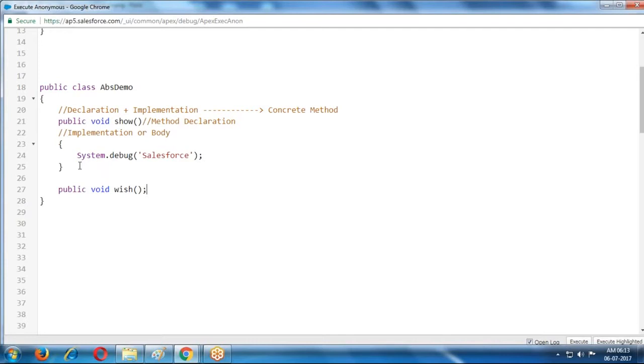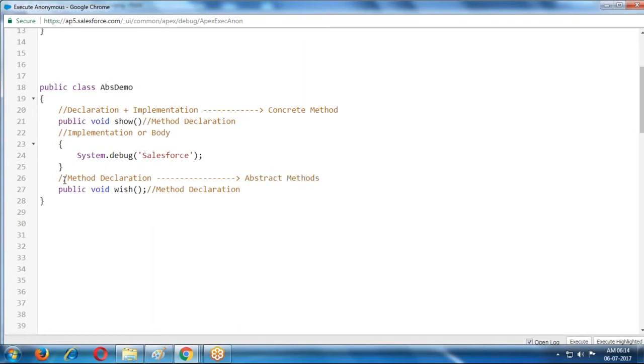In that case, I'm defining the method only in this class. I'm not providing any code, any body or implementation for this method. Only the method declaration I provided. If we provide methods with only declaration, such types of methods are called abstract methods.